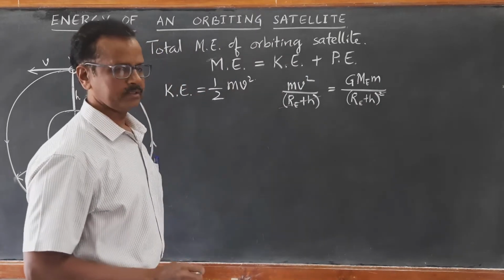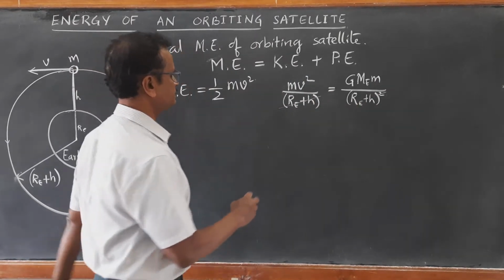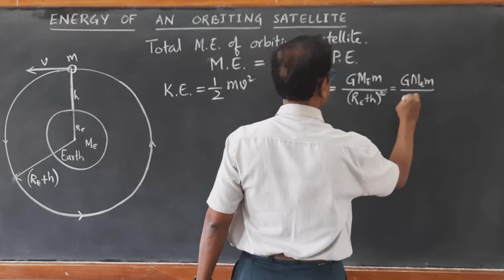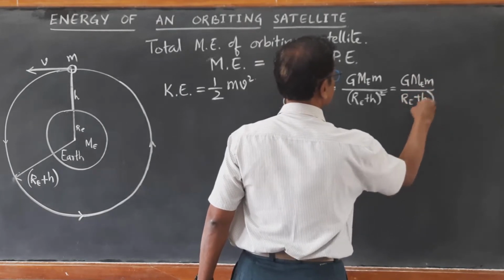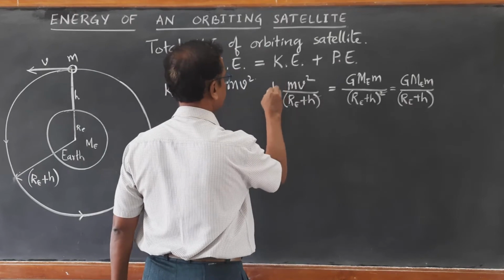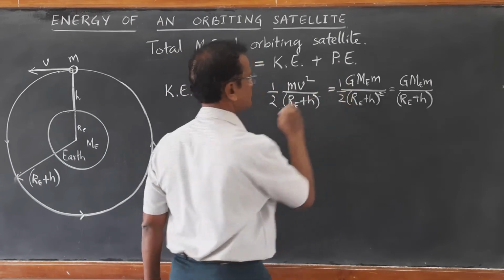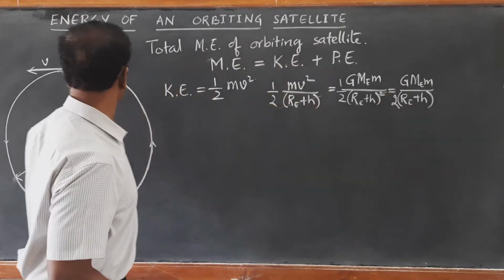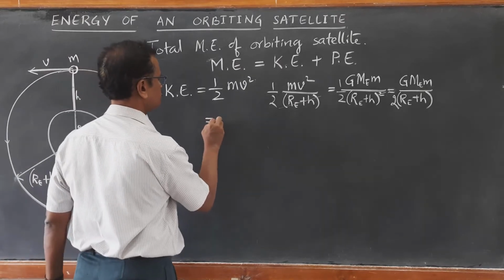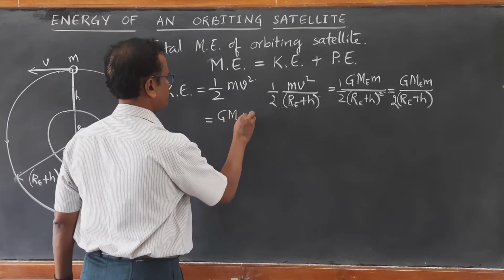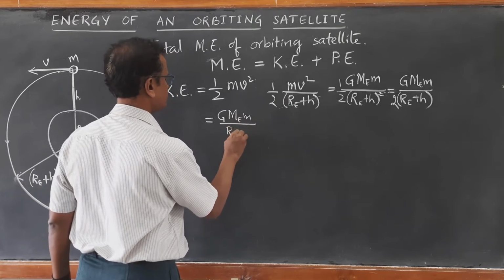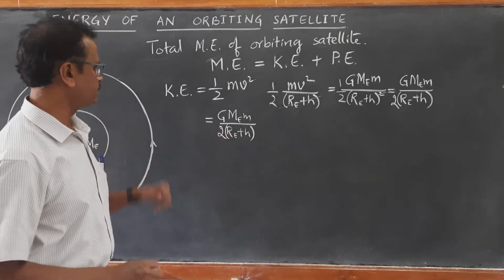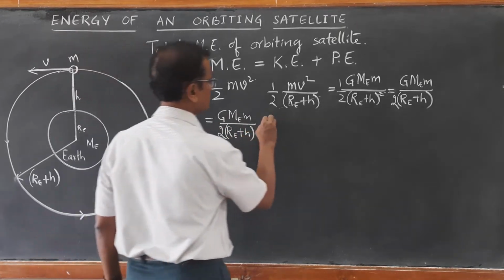We want half mv square, right? Just substitute this here. So mv square gives us G Me m upon Re plus h. Dividing this by 2, we get half mv square, that is nothing but the kinetic energy of this orbiting satellite at this height. So I am going to substitute: it is half of G Me m upon Re plus h. This becomes the kinetic energy, equation number 1.